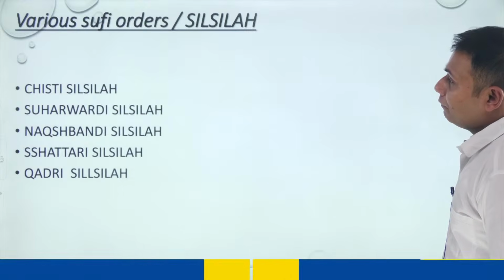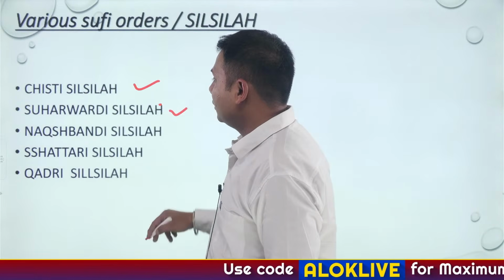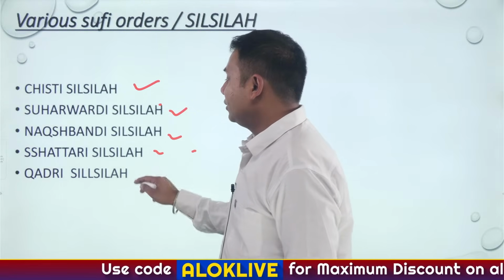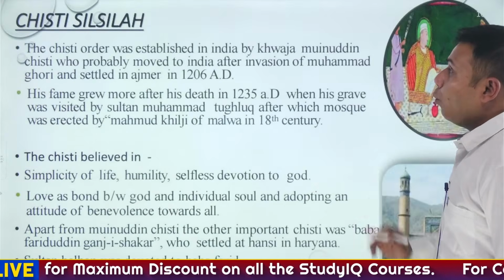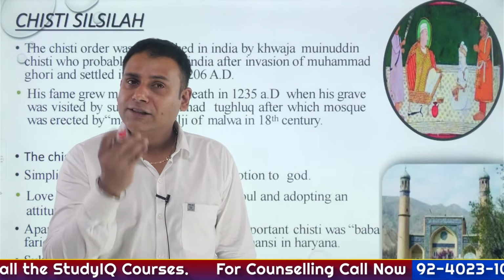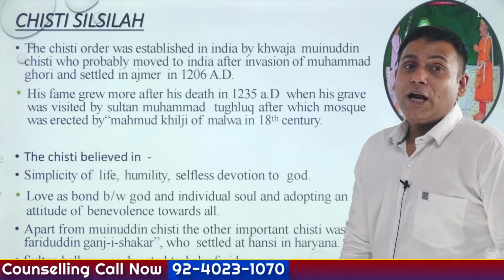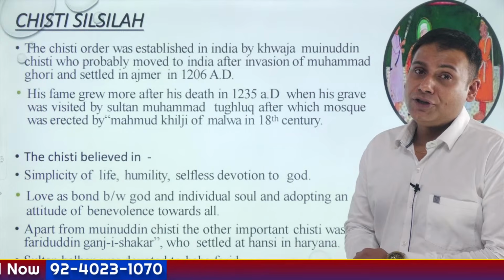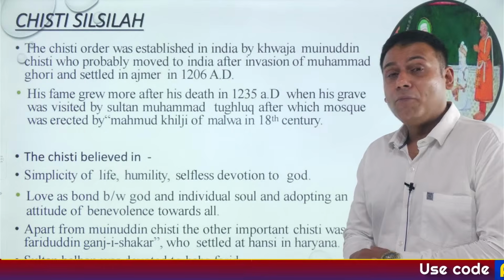Is that clear? Now these are the different silsilas. That is Chishti silsila, Suharwardi silsila, Naqshbandi silsila, Shatri silsila, and Qadri silsila. Now, what were the major differences between Chishti silsila and Suharwardi silsila? Let's understand about them in short. The Chishti silsila was established by Sheikh Muinuddin Chishti. Now, Sheikh Muinuddin Chishti ji had come to India during the time of Muhammad Ghori.